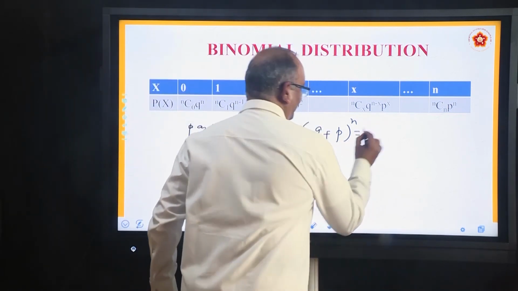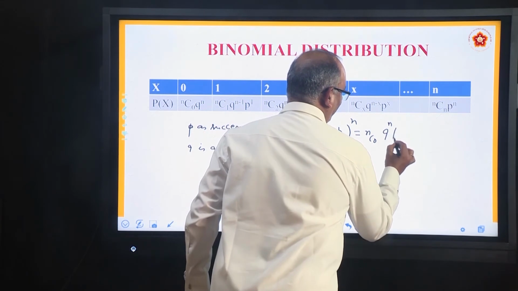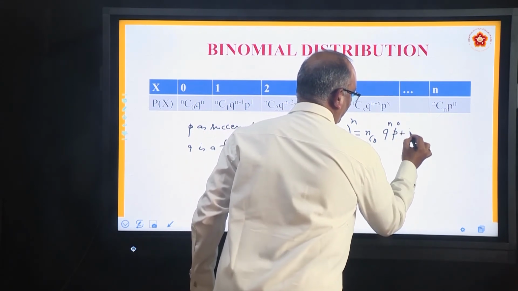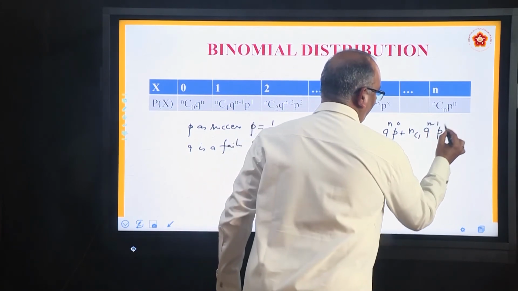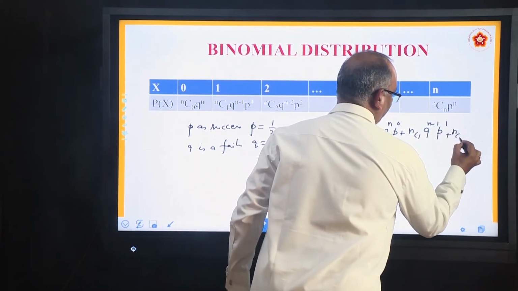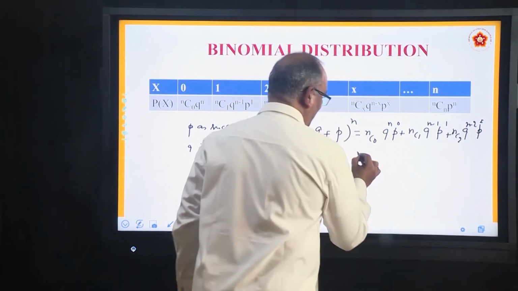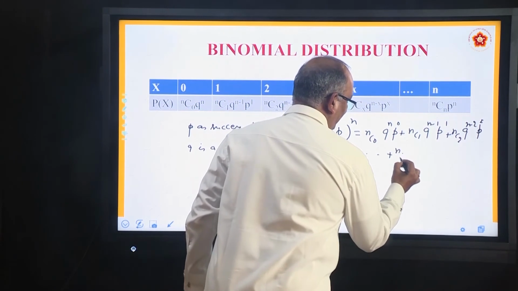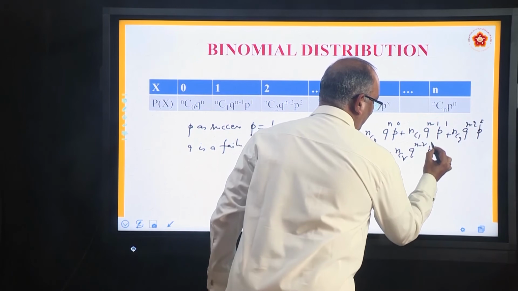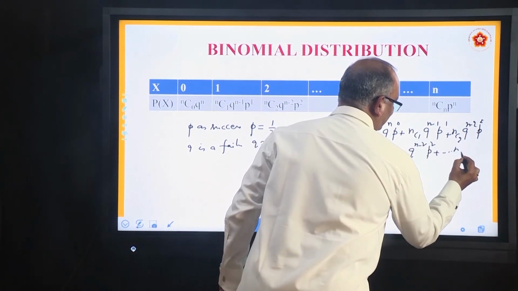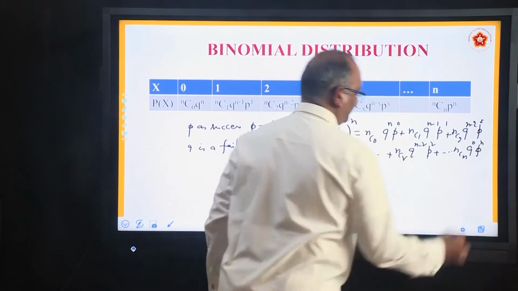If you recollect, the expansion is nC0 Q to the power n, P to the power 0, nC1 Q to the power n minus 1, P to the power 1, nC2 Q to the power n minus 2, P square, and it goes on like this, nCr Q to the power n minus r, P to the power r, and finally nCn Q to the power 0, P to the power n.